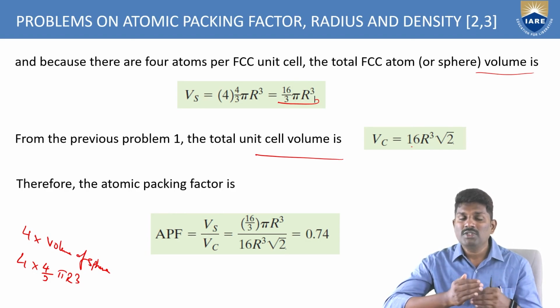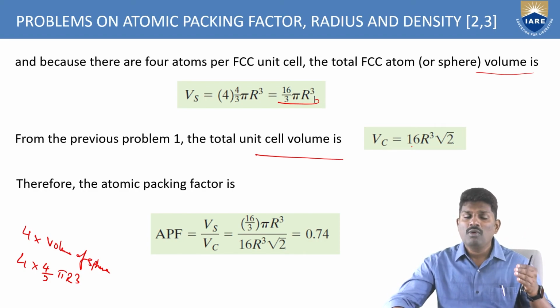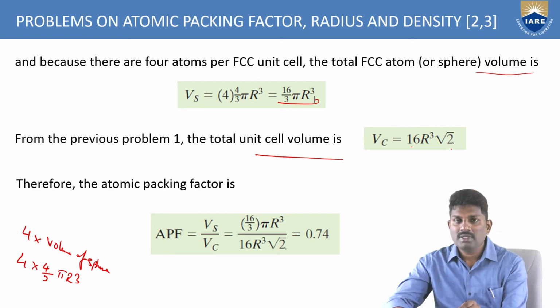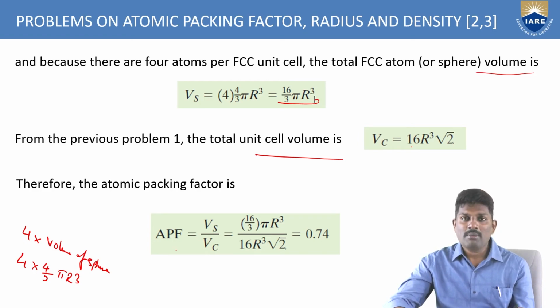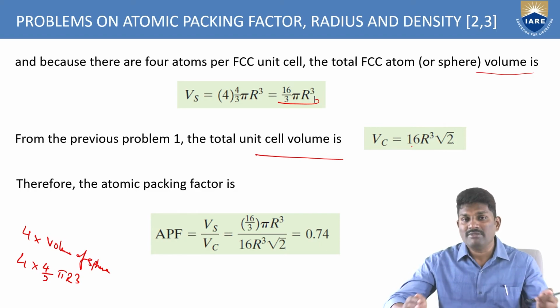Also, what is the total volume of the atoms in the unit cell? It is 4 times the volume of the sphere, that is 4 into 4 by 3 pi r cube. And the volume of the unit cell, which we recently calculated, is 16 r cube into root 2. So the atomic packing factor is the ratio between these two: 16 by 3 pi r cube divided by 16 r cube root 2 gives 0.74. So this is the atomic packing factor for FCC.